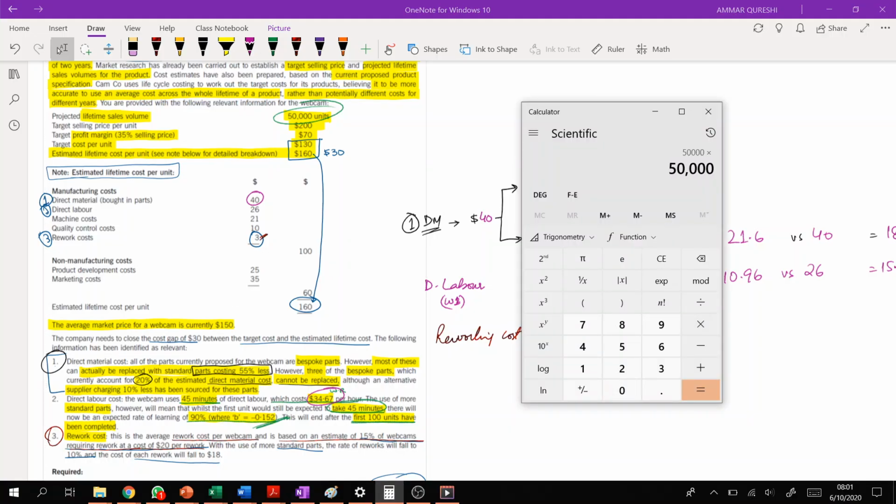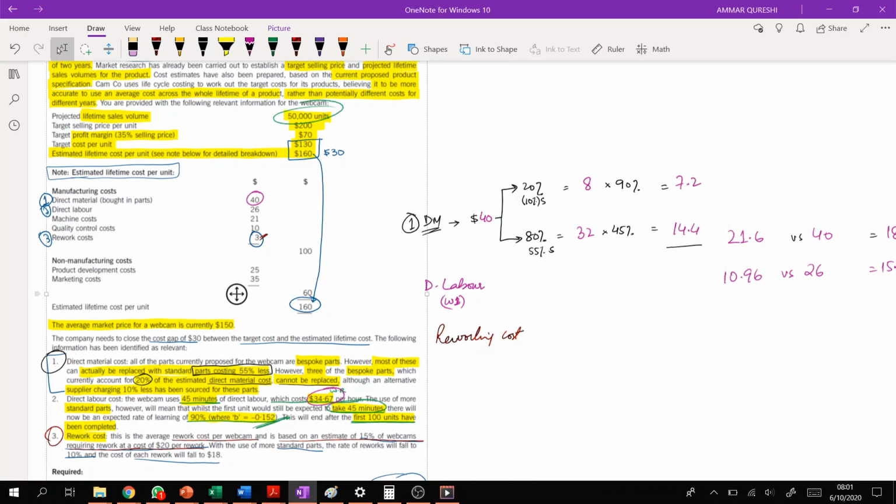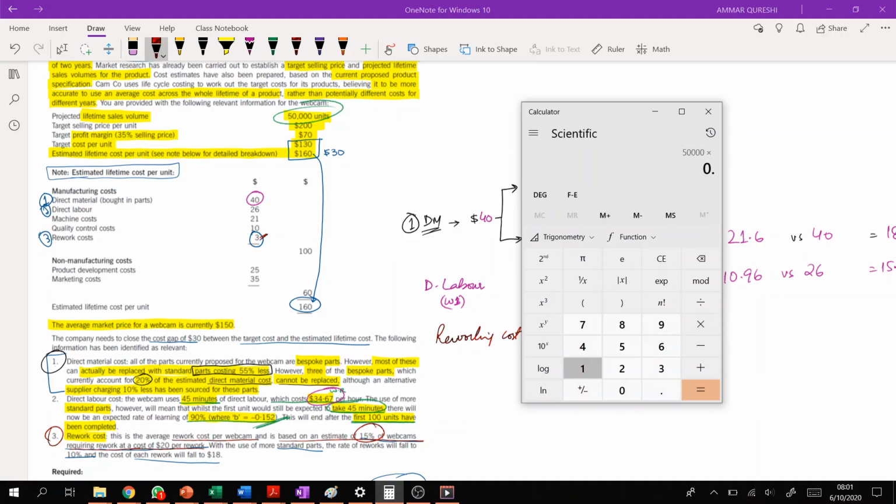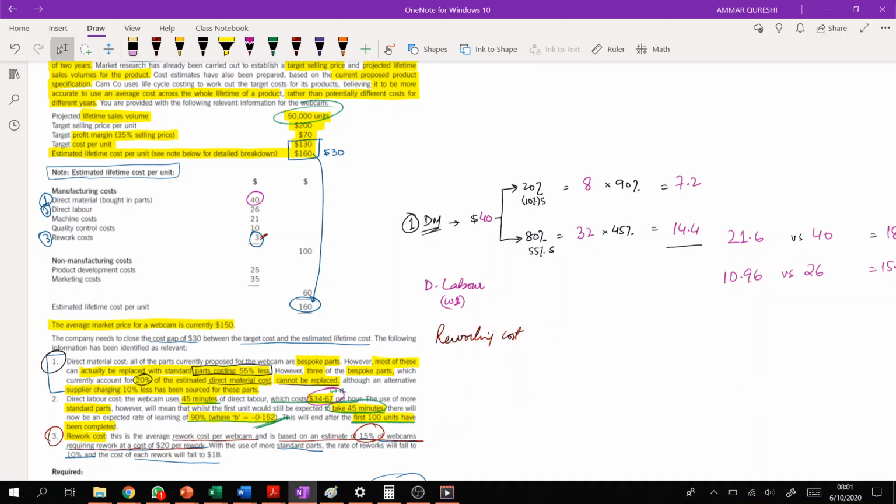And out of that, they are expecting that 15% of webcams will require rework. So that makes 7,500 overall webcams they are expecting will require rework at a cost of $20. That makes $150,000 cost for the whole life of the product. And how many units they have? They have 50,000 units. So that's how they have calculated this $3.